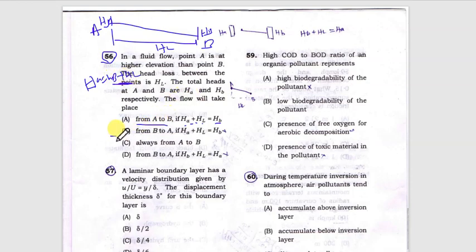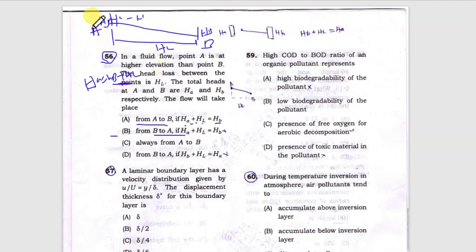If the flow is to happen from B to A, what would be the option? HA minus HL. Suppose we just assume a head.